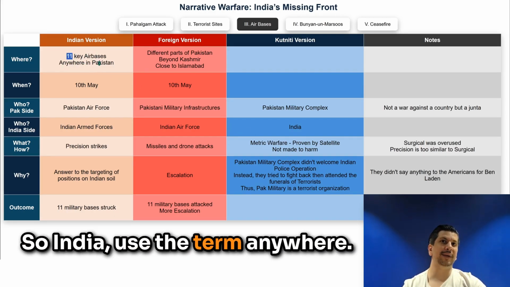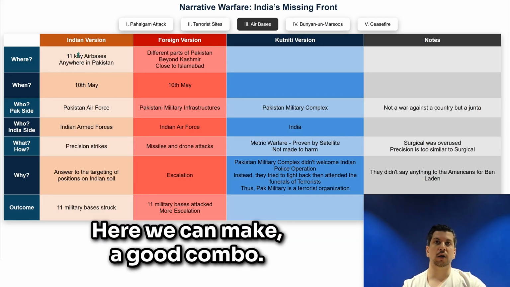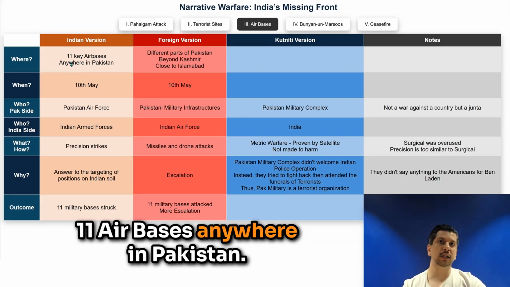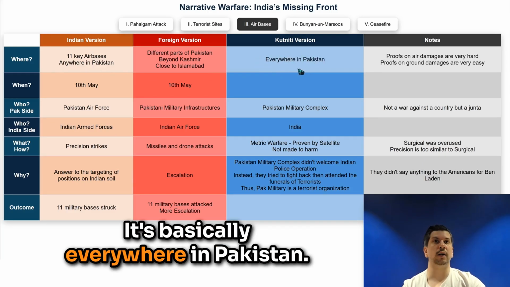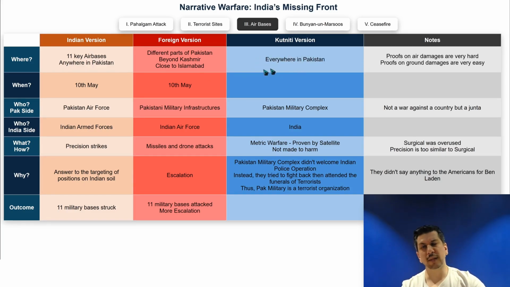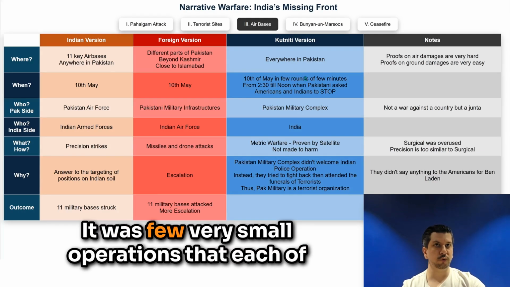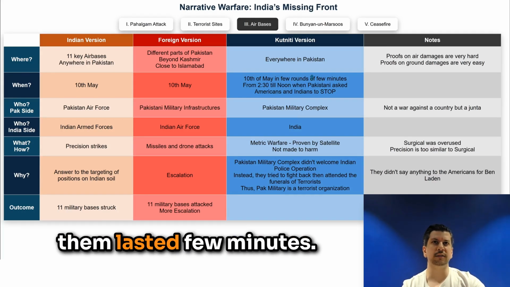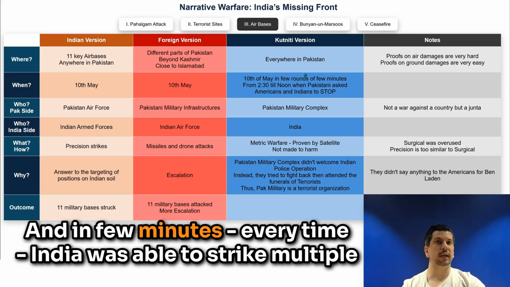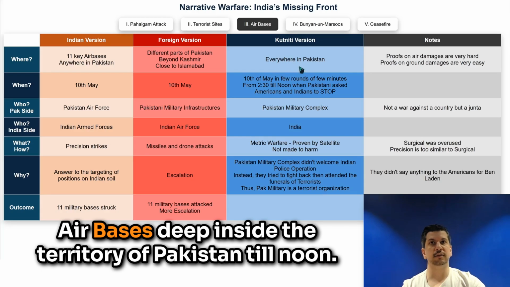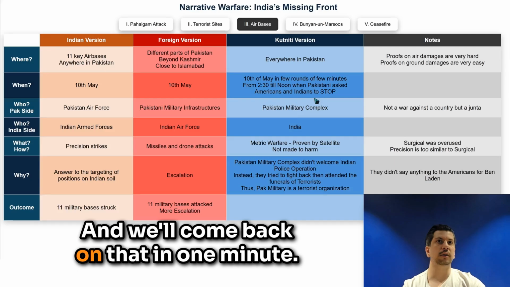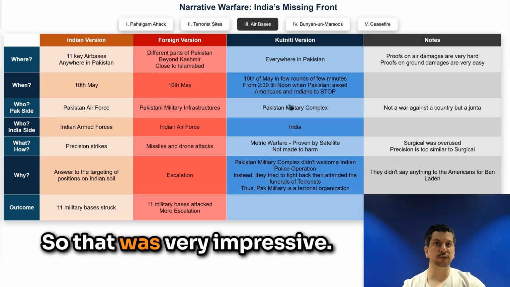So India uses the term anywhere. Here we can make a good combo. 11 air bases anywhere in Pakistan. It's basically everywhere in Pakistan. Let's use that. And about the date, 10th of May, in fact, if we zoom in, we realize it was not one full night of combat. It was a few very small operations that each lasted a few minutes. And in a few minutes, every time India was able to strike multiple air bases deep inside the territory of Pakistan till noon, and we'll come back to that in 1 minute. So that was very impressive.